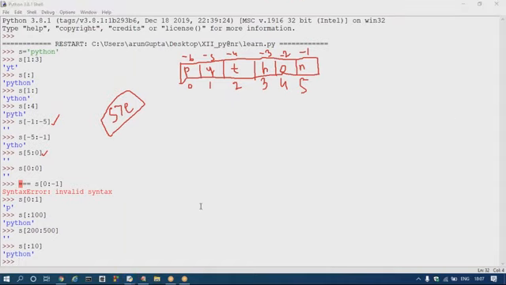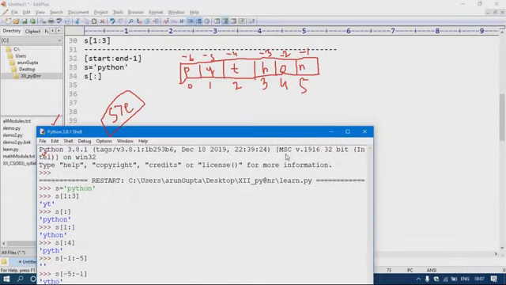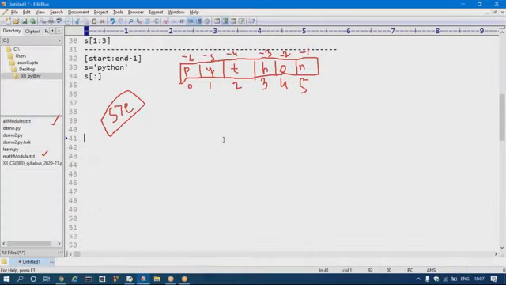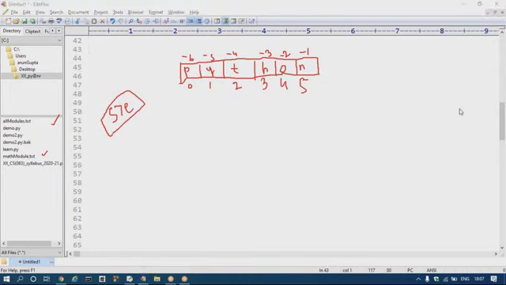Now, one more thing here. I want to print values alternatively. I want to use this string's characters alternatively.